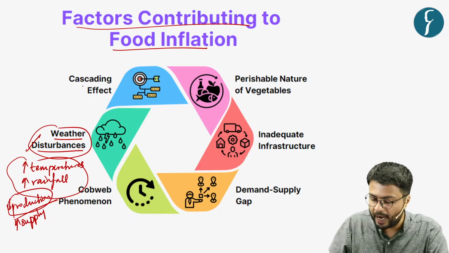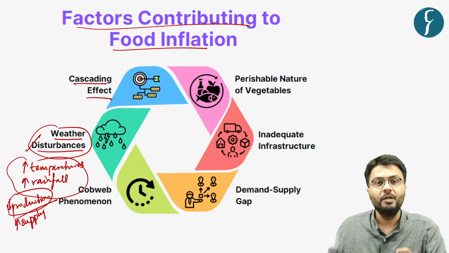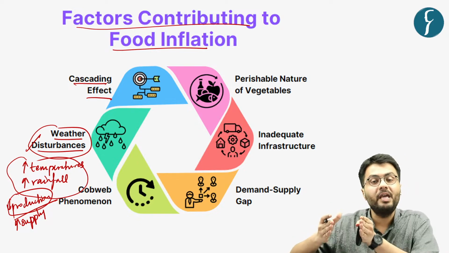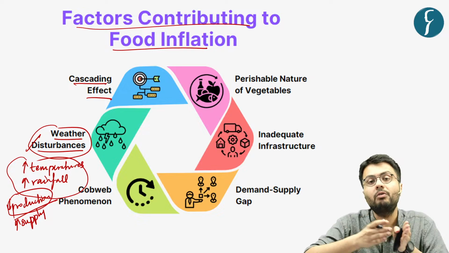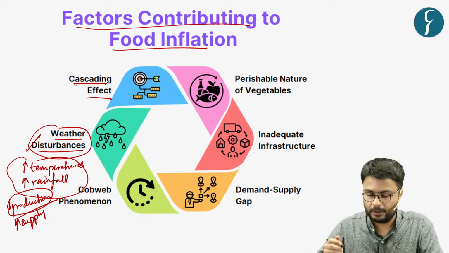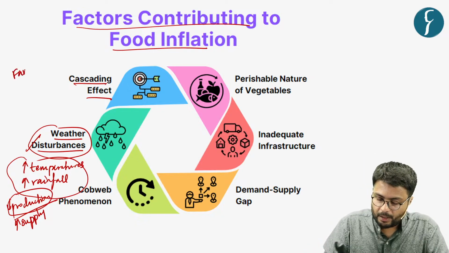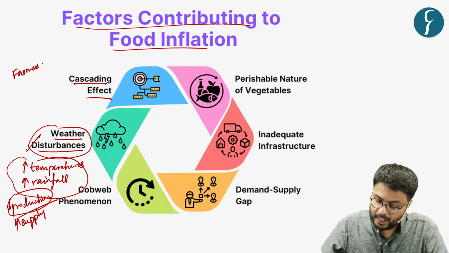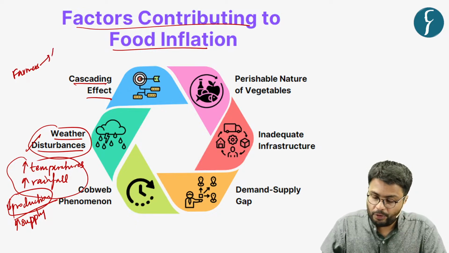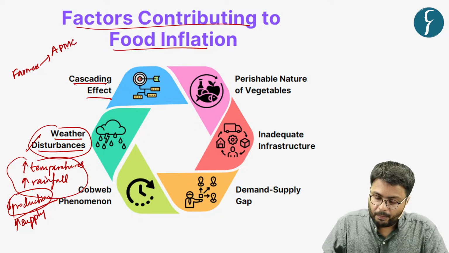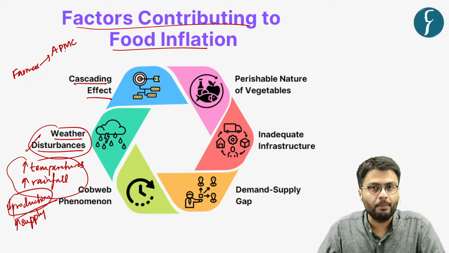There's also a factor called cascading effect, which means adding up of various charges throughout the supply chain of food products. For example, a farmer sells his or her farm produce in a mandi, which is called an APMC mandi.